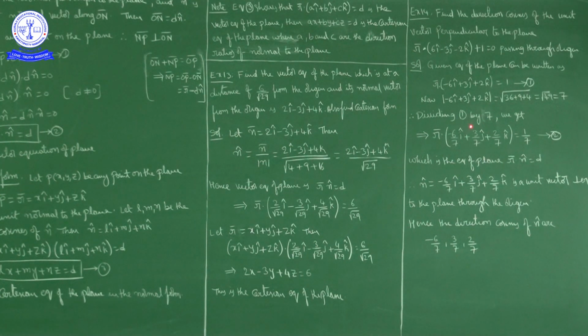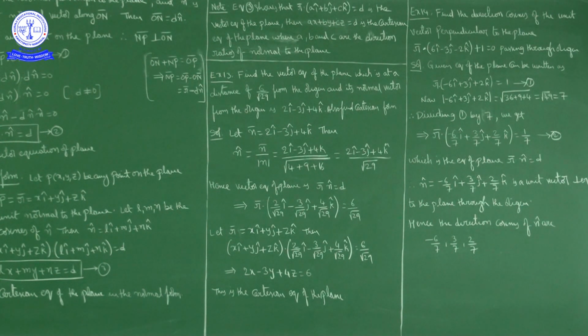So n cap is how much? N cap is minus 6 by 7 i cap plus 3 by 7 j cap plus 2 by 7 k cap, and distance is how much? 1 by 7. So the unit normal vector is n cap equal to minus 6 by 7 i cap plus 3 by 7 j cap plus 2 by 7 k cap. Okay, this is the unit vector perpendicular to the plane passing through origin.